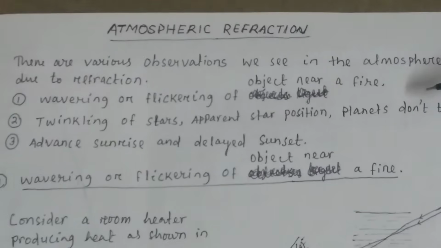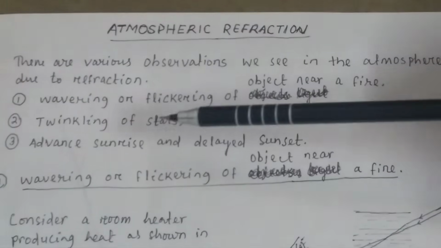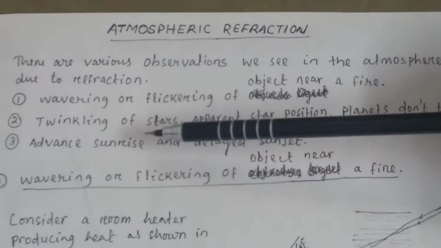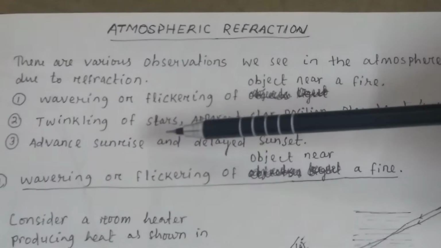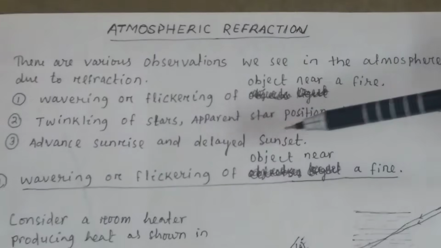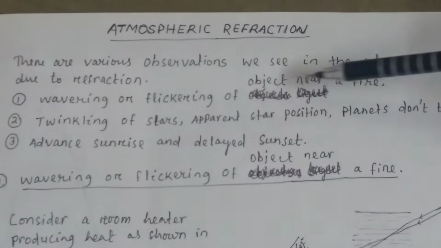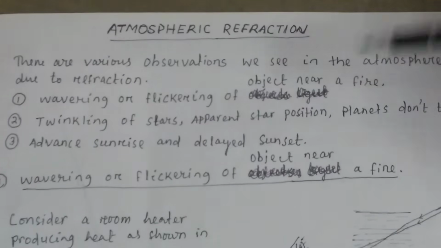Why don't planets twinkle? You also have observations like advanced sunrise and delayed sunset. These observations, what we see in the atmosphere, we will discuss today.